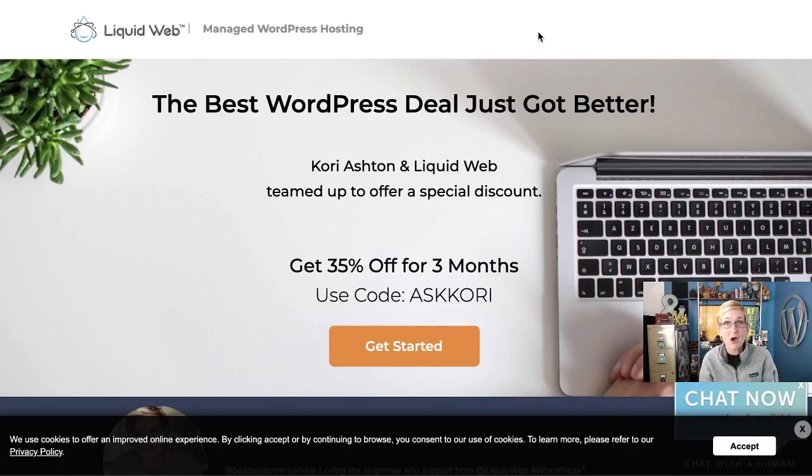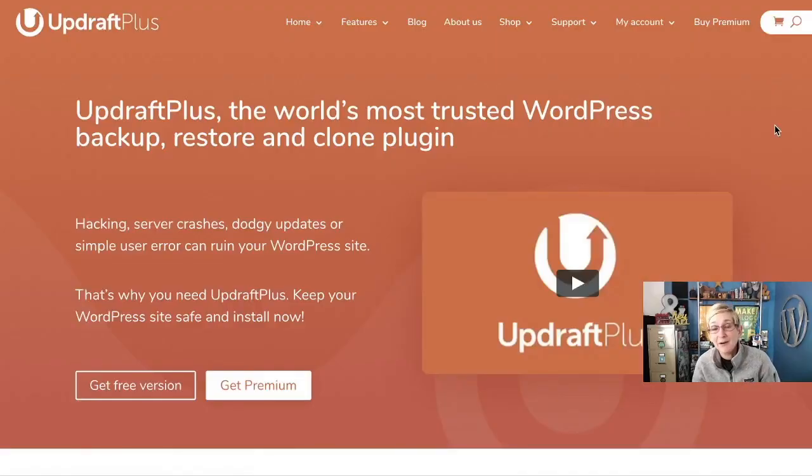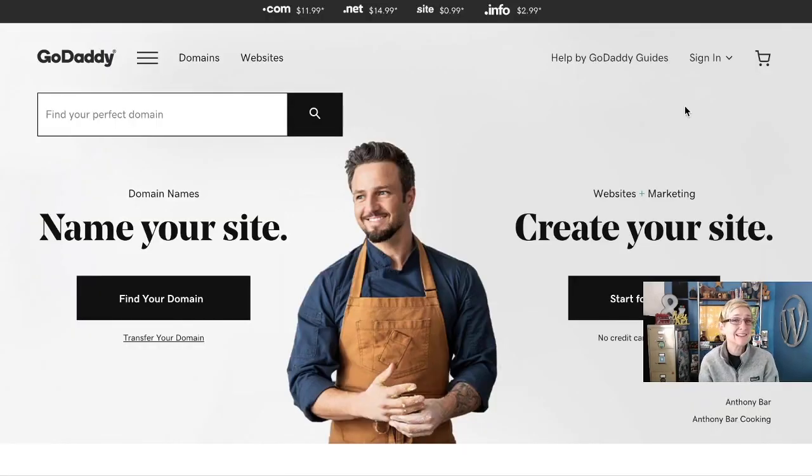If you don't have a hosting provider like Liquid Web, you can use another solution. I recommend using Updraft Plus. They have a great free solution as well in a starter level, and you'll be able to come in here and go premium if you want to get all the extra bells and whistles. But for the most part, please have some sort of backup in place running, and this is a great solution for you.